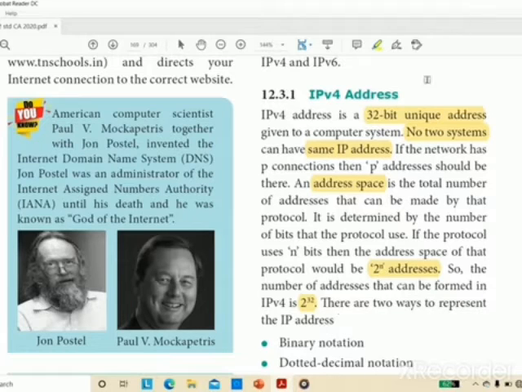So I'll repeat the points. First point, IPv4 is a 32-bit unique address. That means if a network has p number of computers, then we need p number of addresses. That is, if it is 100 computers, we need 100 addresses. This address is found based on the address space. What is address space? It is the total number of addresses that can be made by the protocol. It can be made by 2 to the power n. As it is 32-bit, we can have 2 to the power 32 addresses.